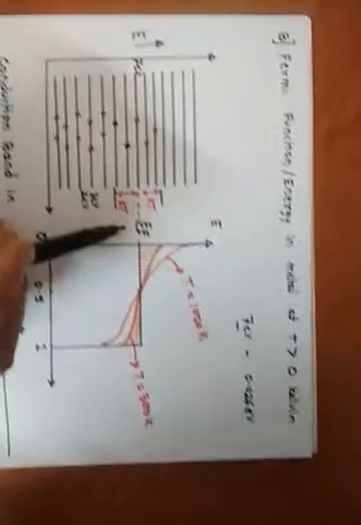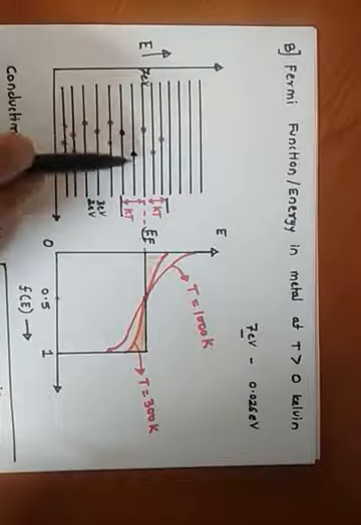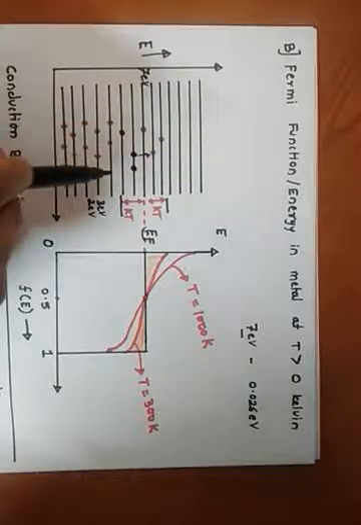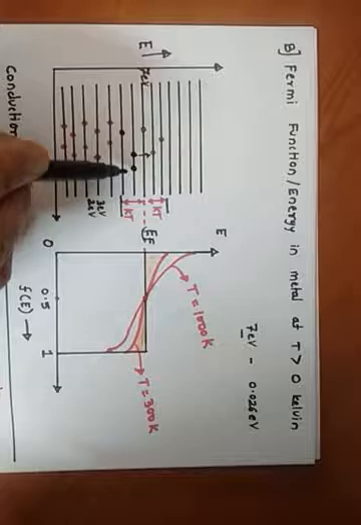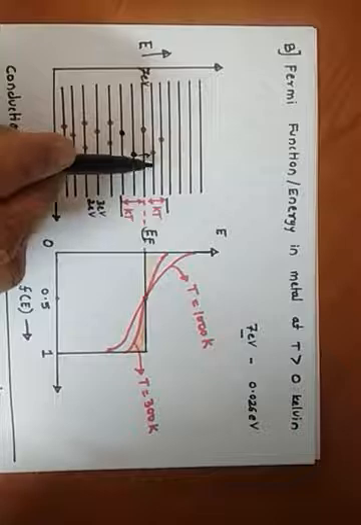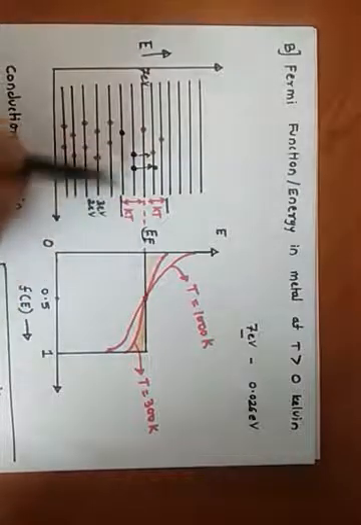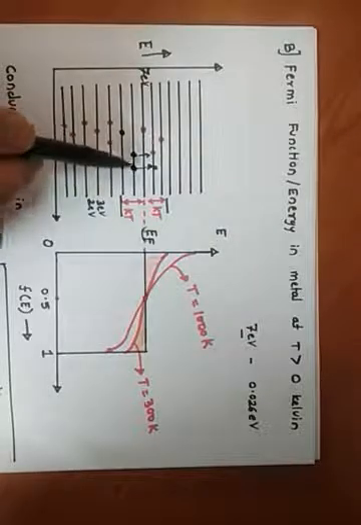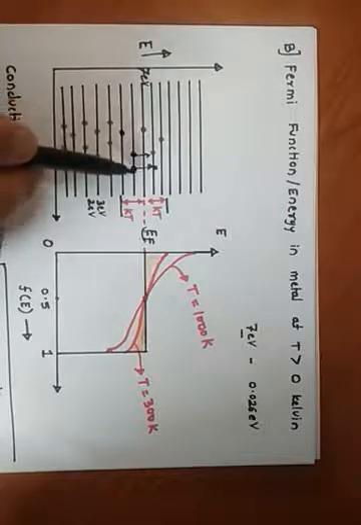Once an electron goes into the excited state, suppose there were 2 electrons present over here and they jump to the higher state, then this energy level will become vacant, because there are no electrons in this quantum state.